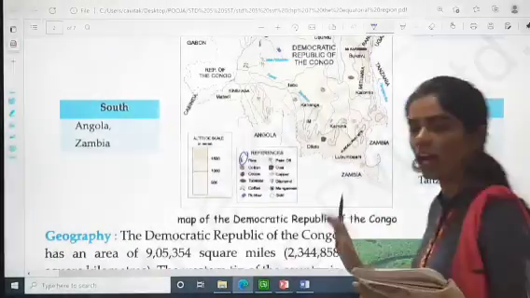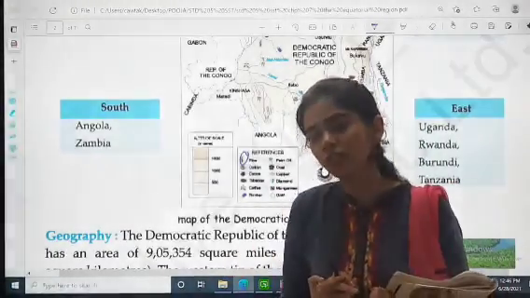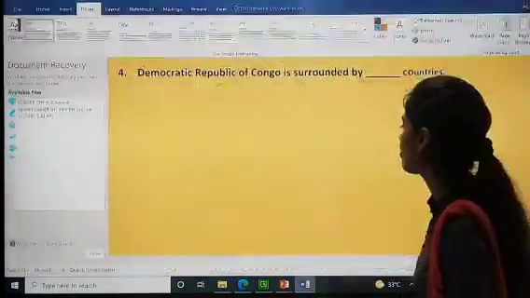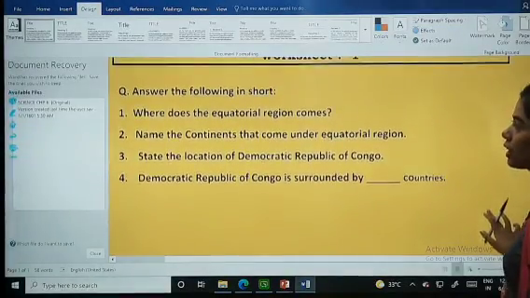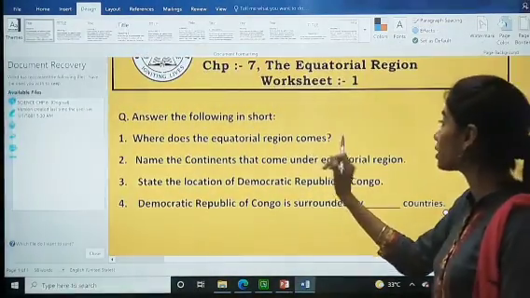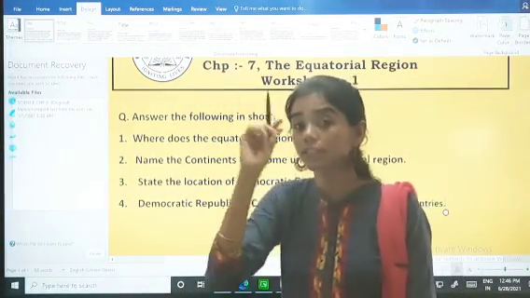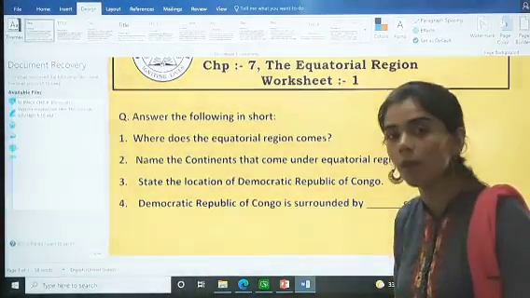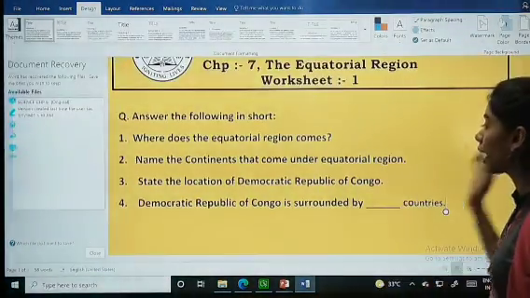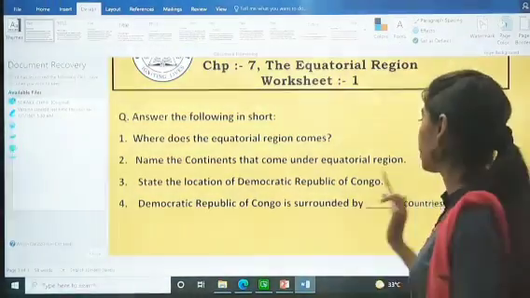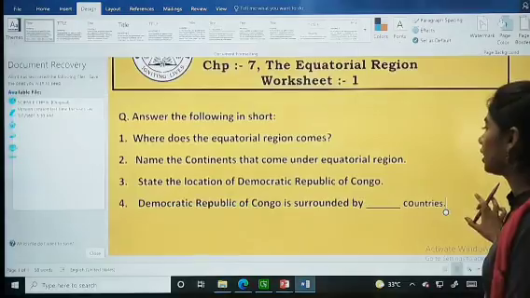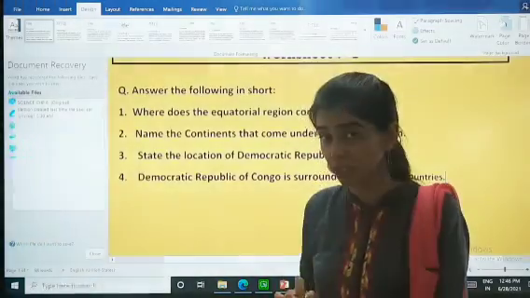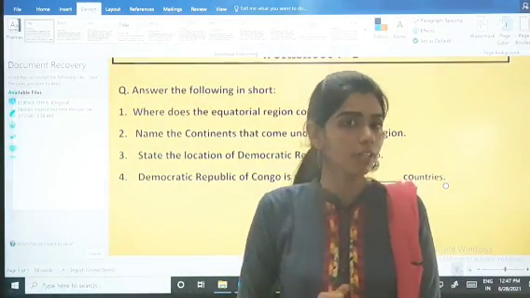Is it clear? So I think we'll keep it till here, and in the next video we will learn about the geography of this place. Now it's time for your worksheet. Okay, small worksheet. Where does the equatorial region come? That is the introduction we have discussed. Name the continents that come under the equatorial region. State the location of the Democratic Republic of Congo. And last, the Democratic Republic of Congo is surrounded by dash countries. In this you have to mention the number of countries.